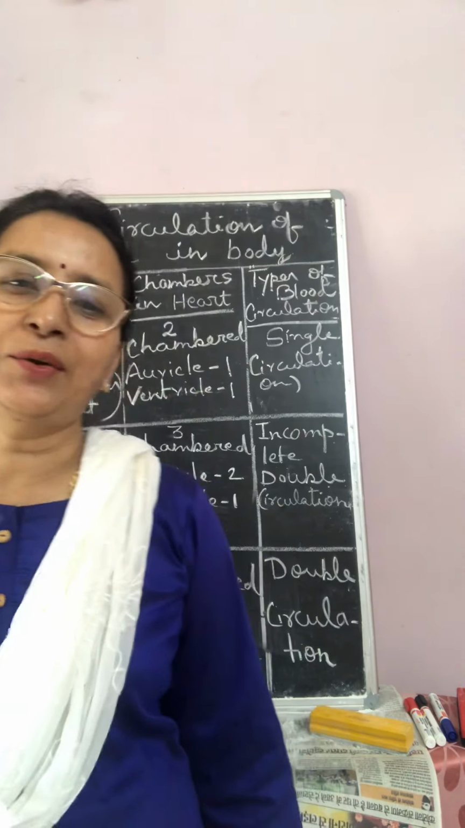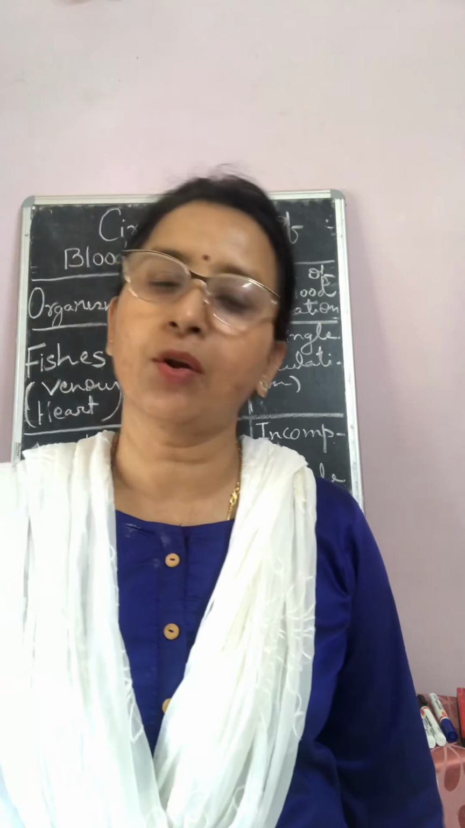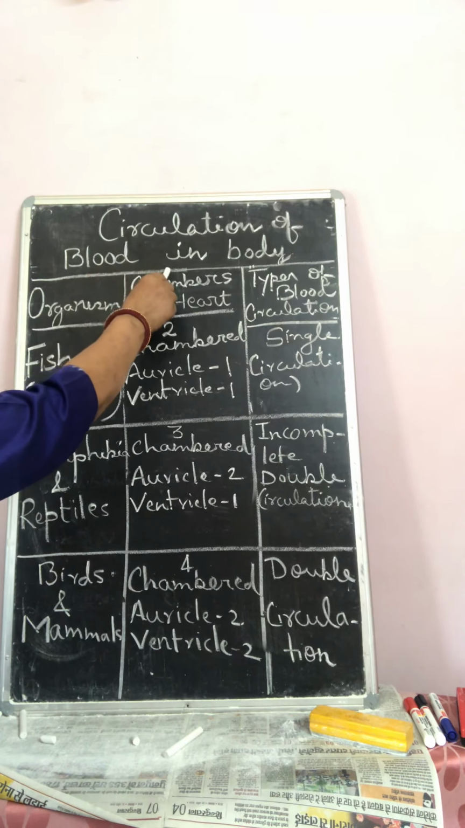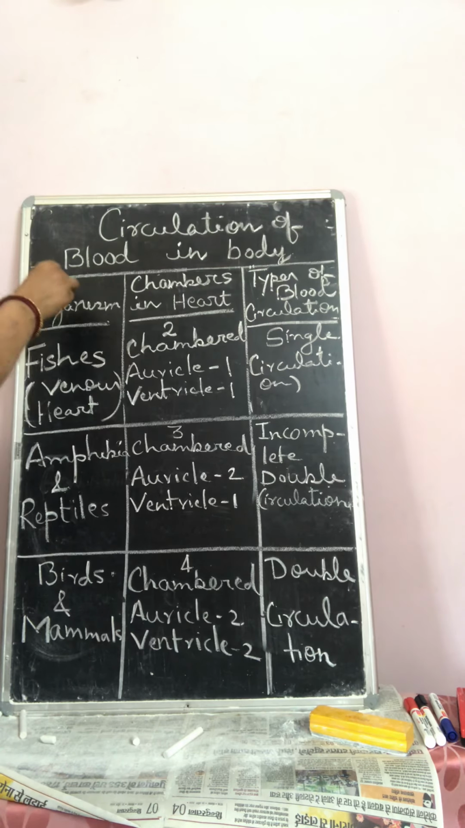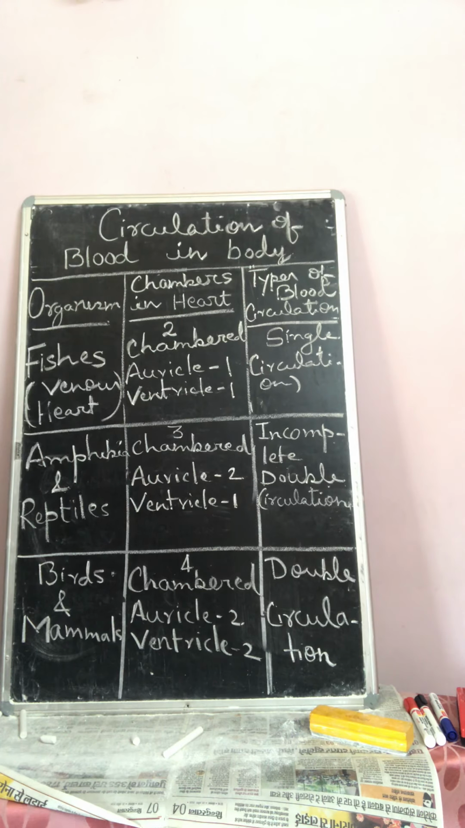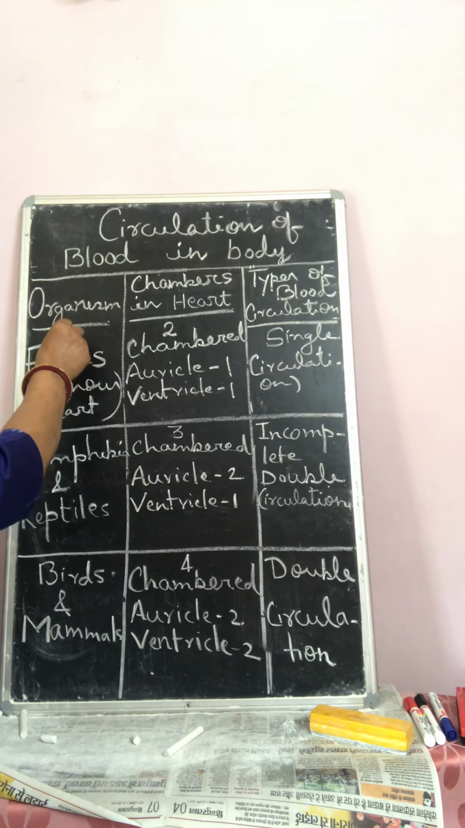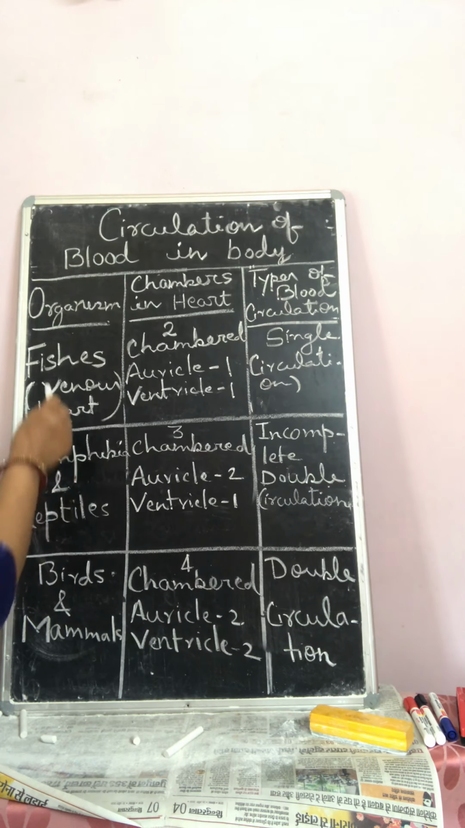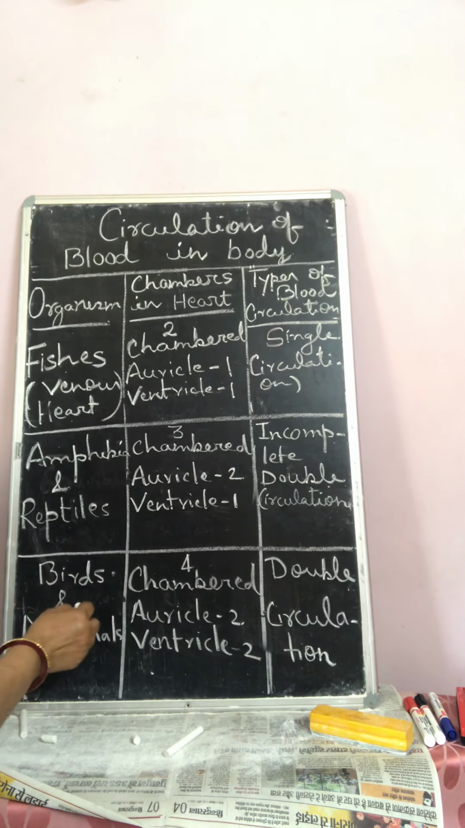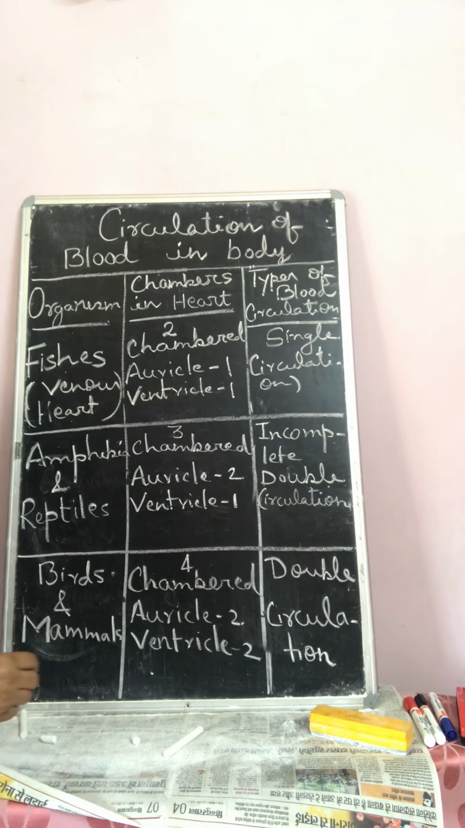Hello students. Today I am starting circulation of blood in different group of organisms, which is also given in your NCERT book. Now look at the board. Here circulation of blood in body is given. Three columns are drawn. In the first column, organisms, different groups of vertebrates are given. First one is fishes, second one is amphibians and reptiles, and third one is birds and mammals.